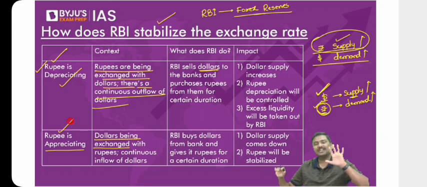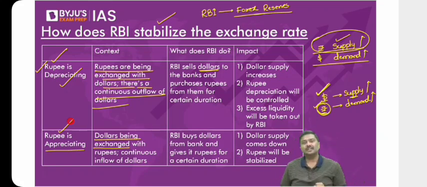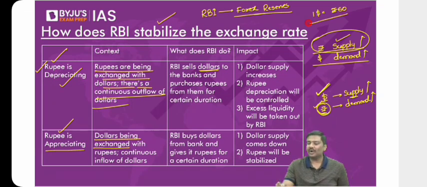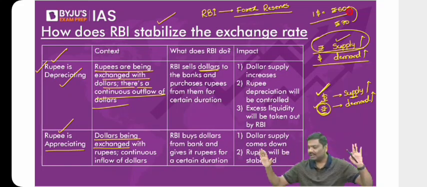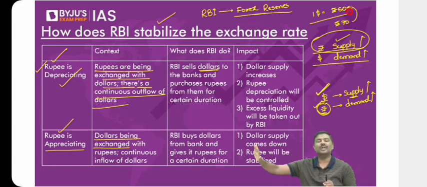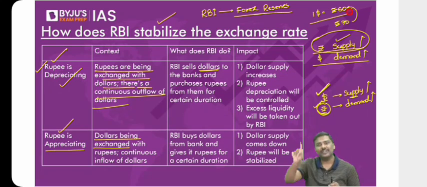But please understand, RBI doesn't fix the exchange rate. What do you mean by this? RBI or the Government of India has not decided that $1 is equal to 60 rupees. And whenever the rupee depreciates, let's say to $1 equal to 70 rupees, they will not drag it back to $1 equal to 60. Absolutely not. We do not have a fixed exchange rate. RBI simply stabilizes. That's it. It doesn't drag it back to a particular number. If they did that, it would mean RBI is following a fixed exchange rate mechanism. Done.